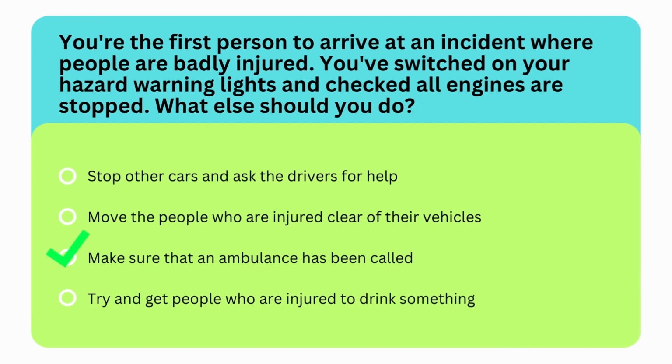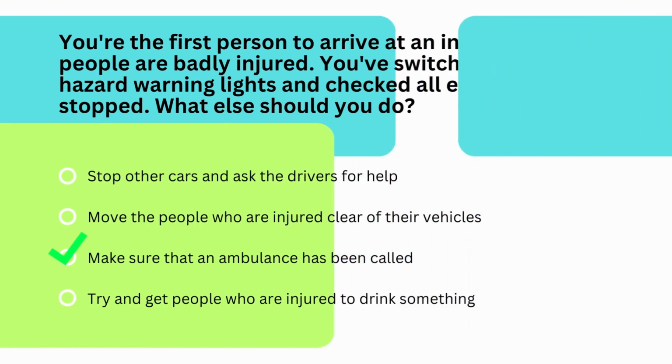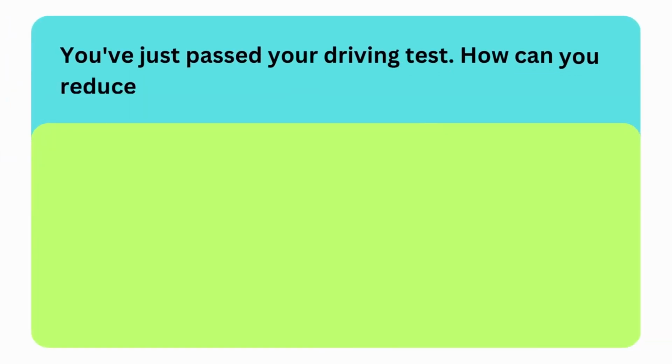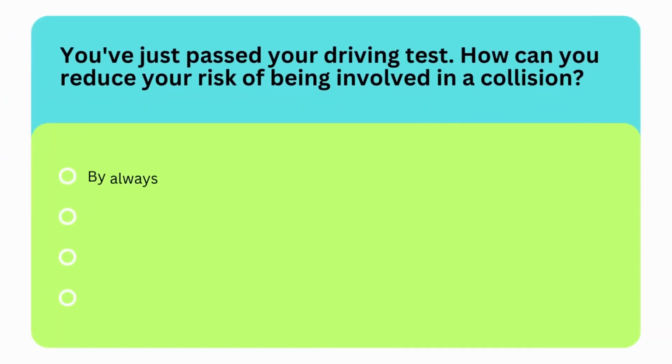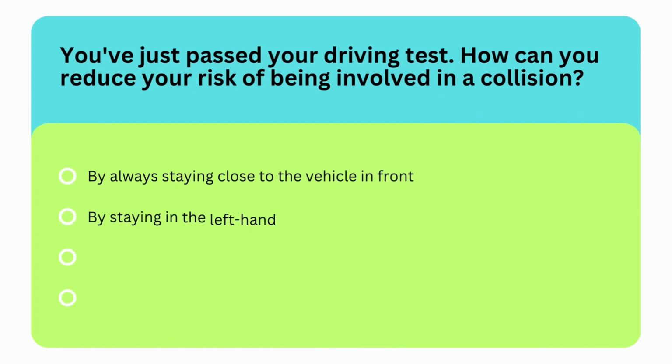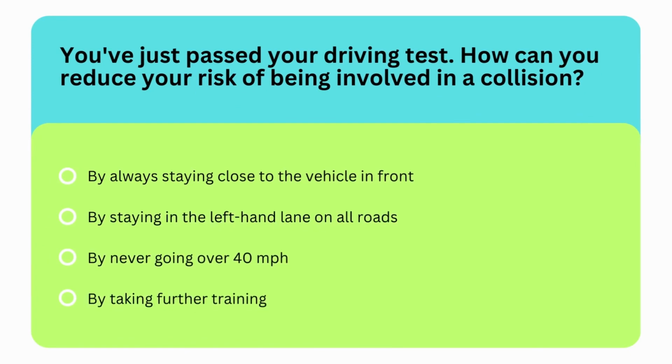So the correct option is third option. You should make sure that an ambulance has been called. Next question is, you've just passed your driving test. How can you reduce your risk of being involved in a collision? Options are by always staying close to the vehicle in front, by staying in the left-hand lane on all roads, by never going over 40 miles per hour, or by taking further training.